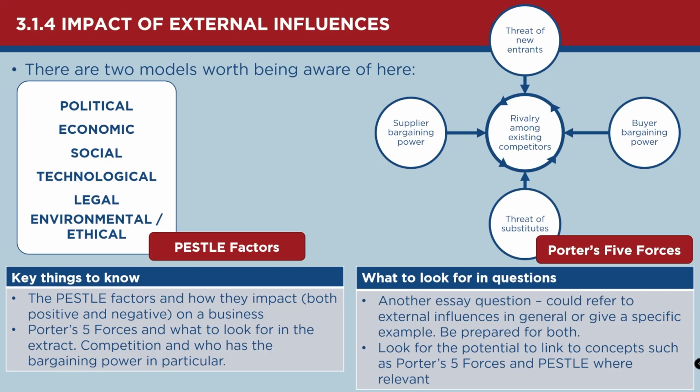So if there are very, very few suppliers of a product or suppliers of a resource, then the supplier is going to have power. Whereas if there's numerous suppliers, so that if you're not happy with the agreement you've got with one, you can just go to another, then the supplier's got less power and you've got more power. And the same goes with the buyers as well.